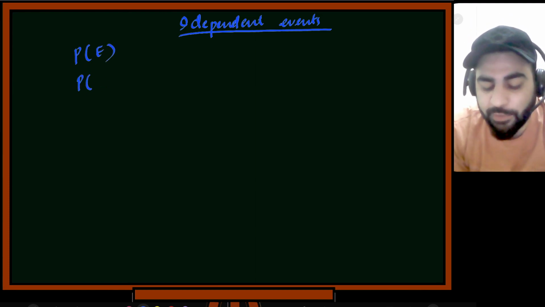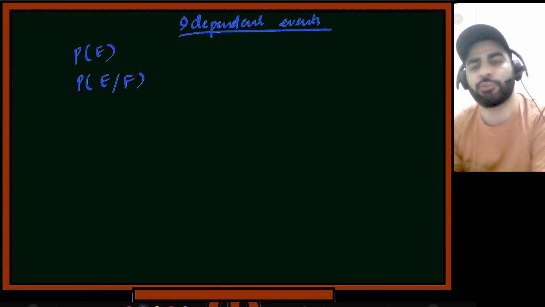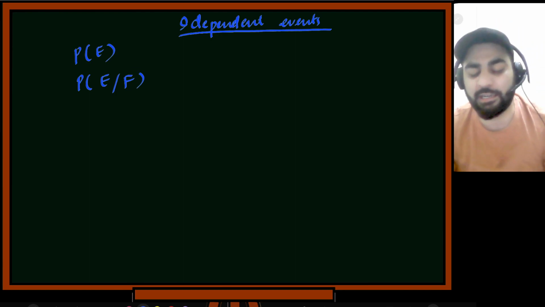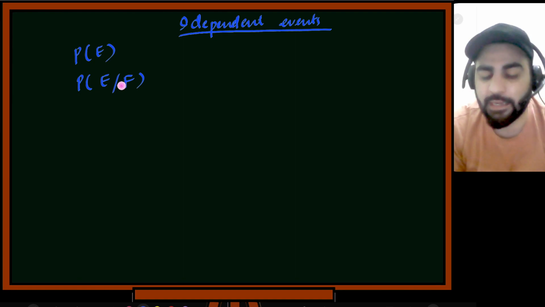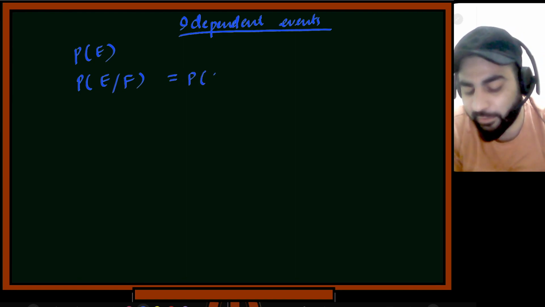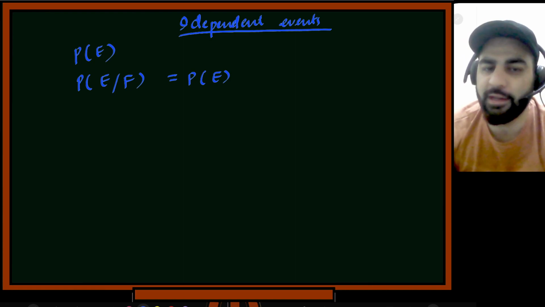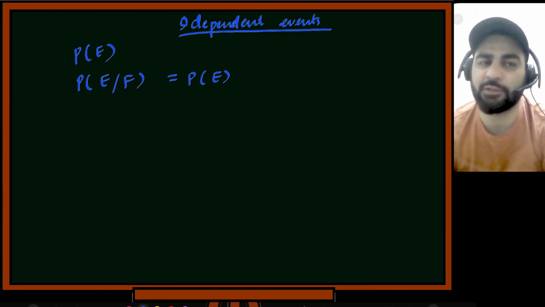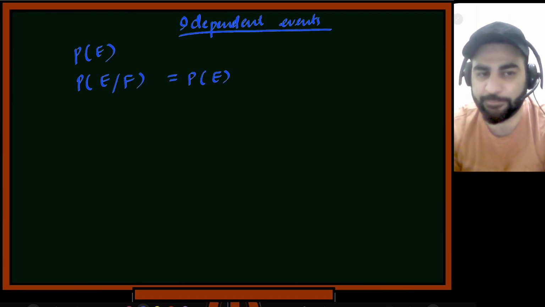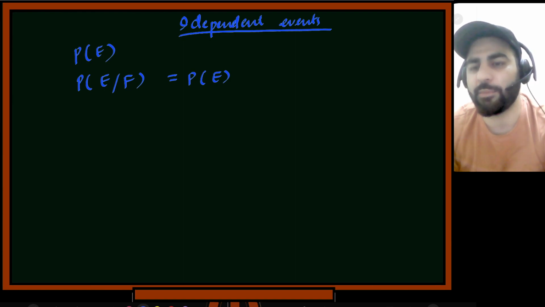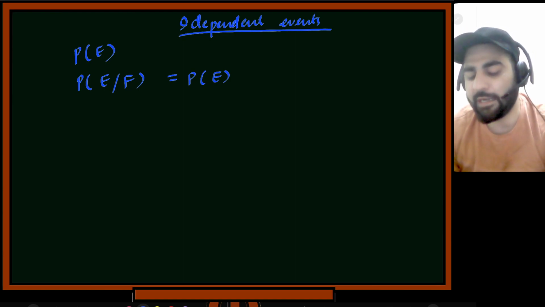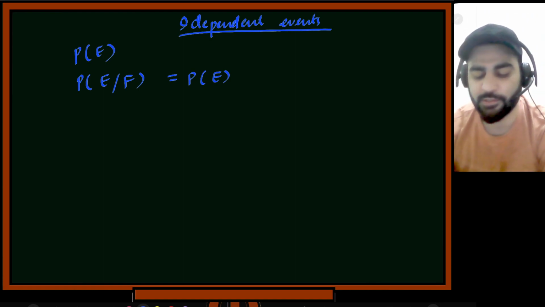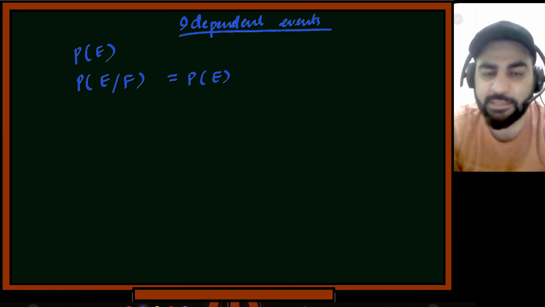Now if I say probability of E given that F happened, something happened, what is the probability of E now? Most of the time you will see that some events are not related even. So if I see that probability of E given F is again equal to P of E, then when one event happened and the conditioning does not affect the actual event, we say that these events are independent. To reiterate, if one event happened and it did not affect the happening of the other event, these two events are called independent events.